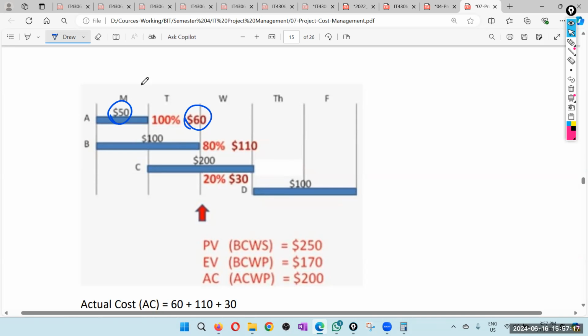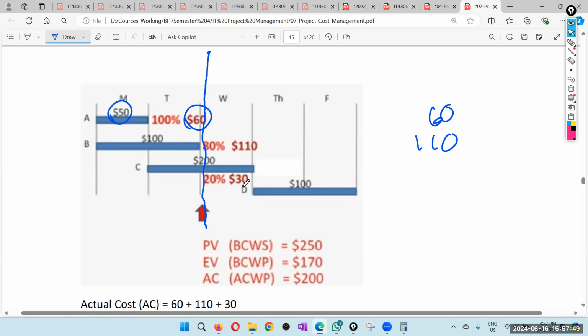So likewise we know for each and every task what is the actual cost, up to this point. Say this is our point, right? So this is the point we have been talking about. Now you can see that for this task the actual cost is $60. For this task up to this point the actual cost is $110. එකක් 80යි කරලා දෙන්නේ. 100යි ඉවර කරන්න හිතන් හිටියේ. 80ක් කරද්දී $110කුත් ගිහිලා. මේ actual cost එකේ තියෙන්නේ.